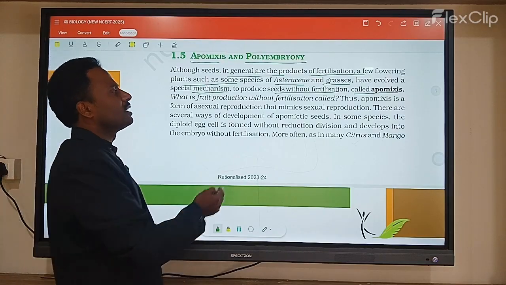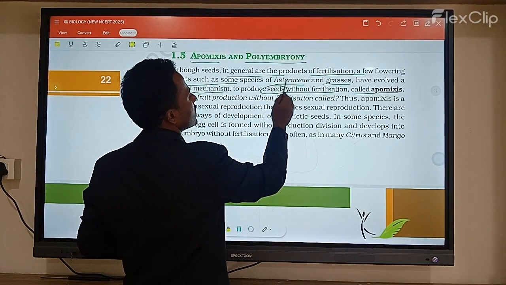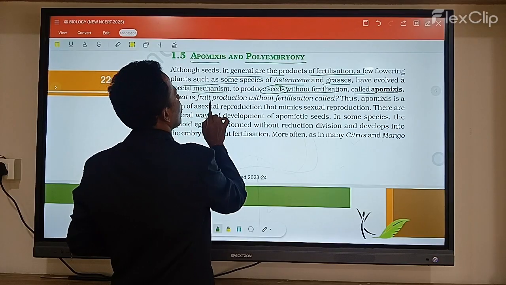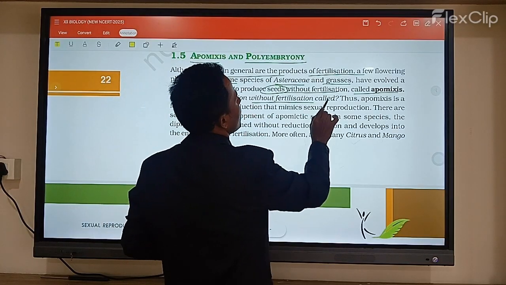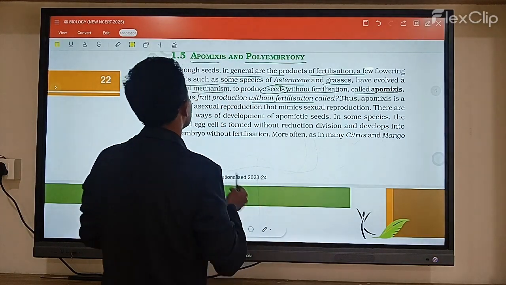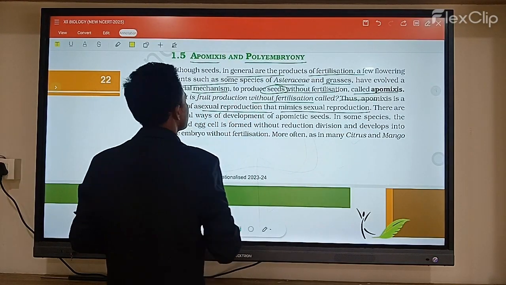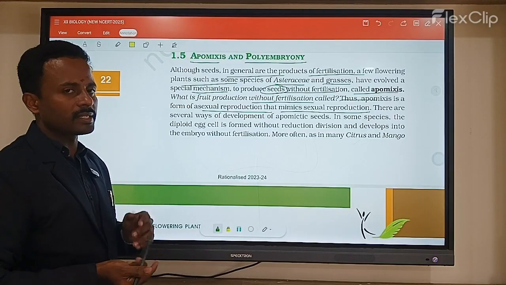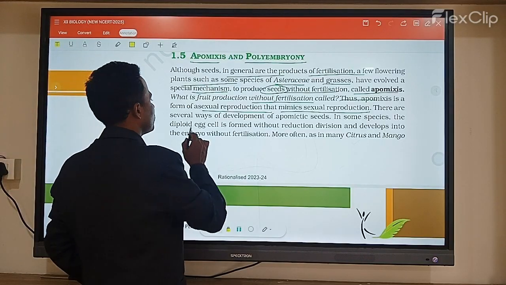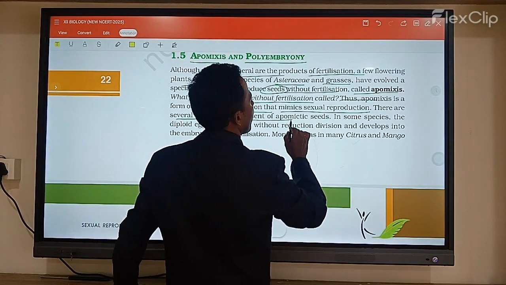Here, the formation of seeds without fertilization is called apomixis. What is fruit produced without fertilization? Apomixis is asexual reproduction that mimics sexual reproduction. These are a part of asexual reproduction, but we discuss them under sexual reproduction. There are several ways of development of apomictic seeds.